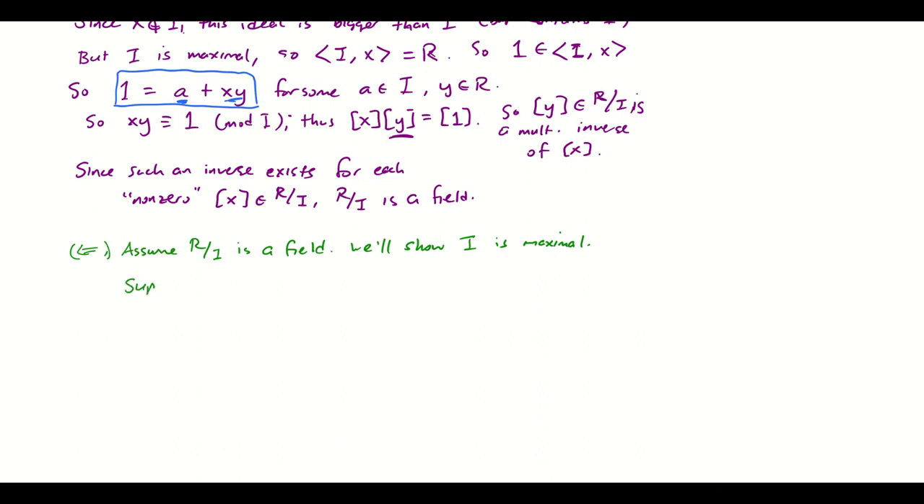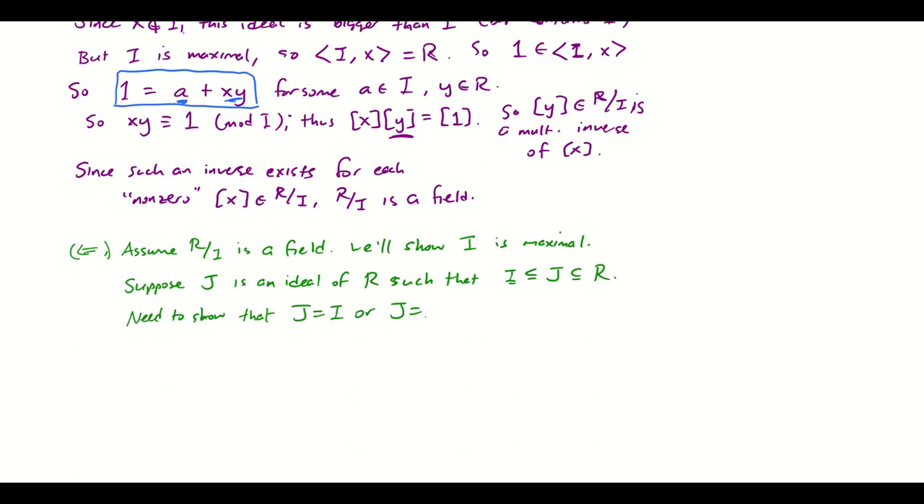So suppose we have some other ideal J. So J is an ideal of R such that I is contained in J, which is contained in R. Okay, and to prove that I is maximal, I need to show that either J is equal to I or J is equal to R.